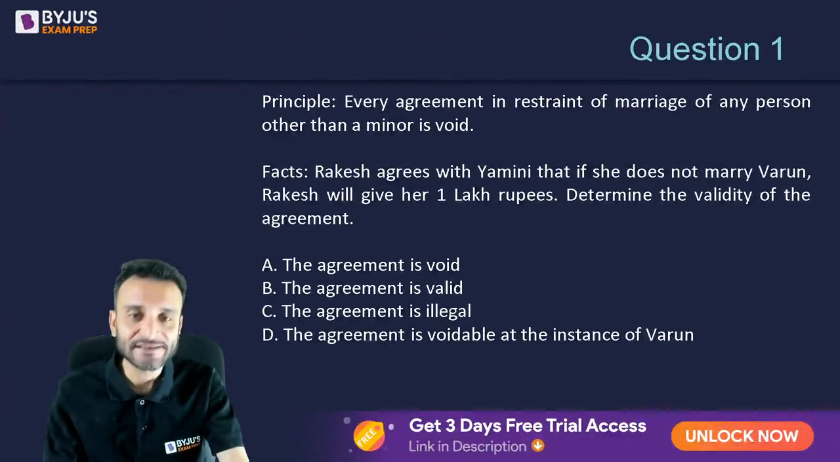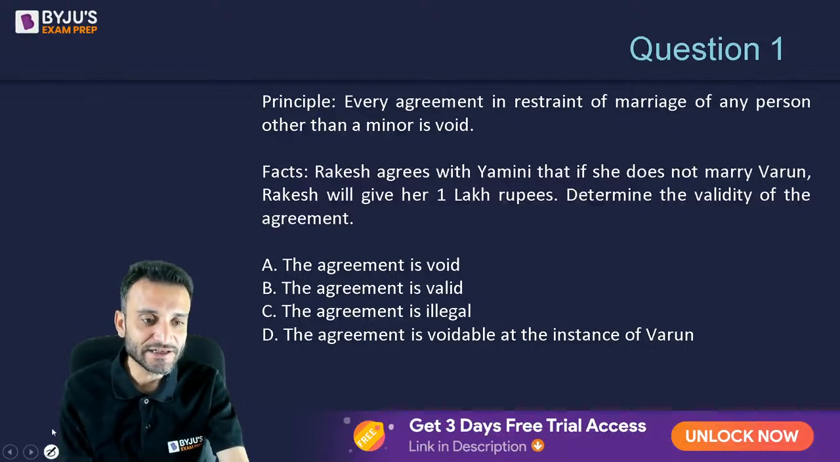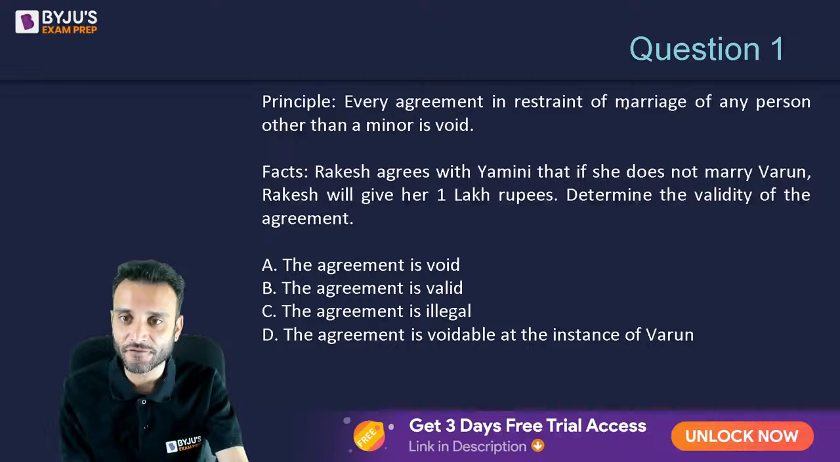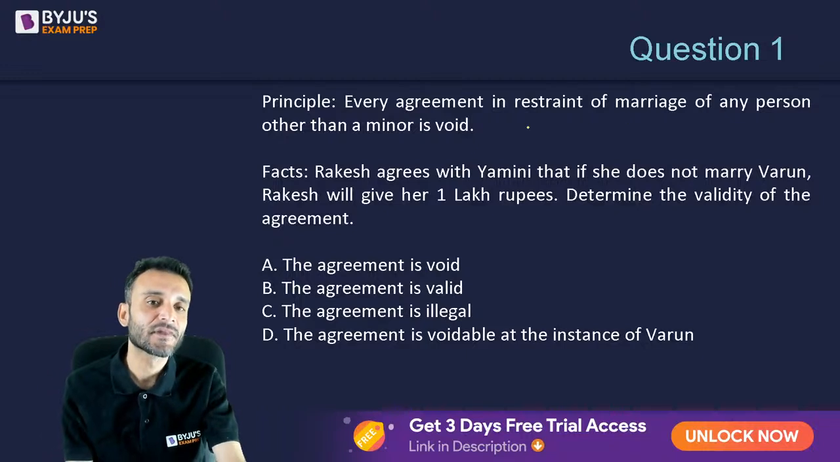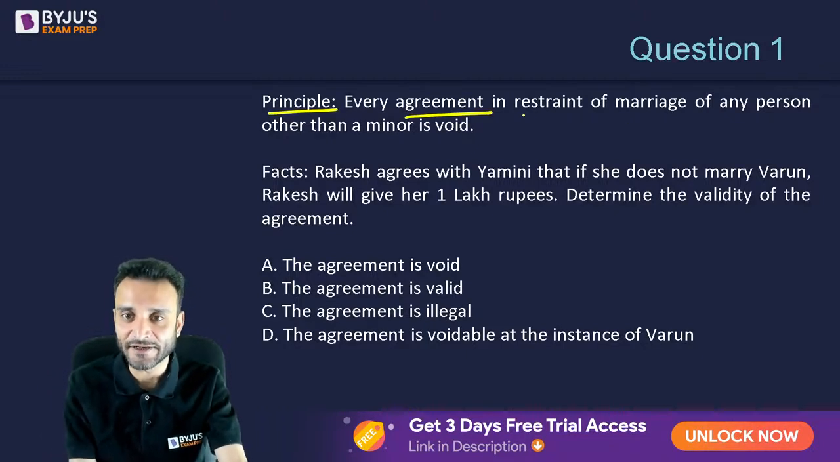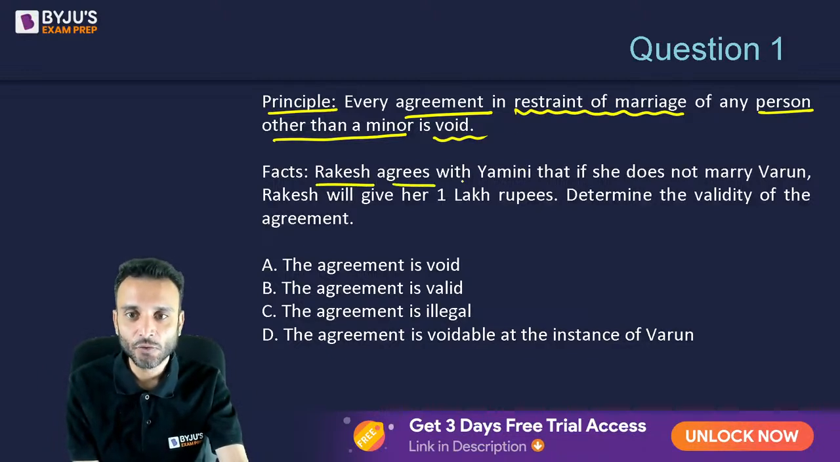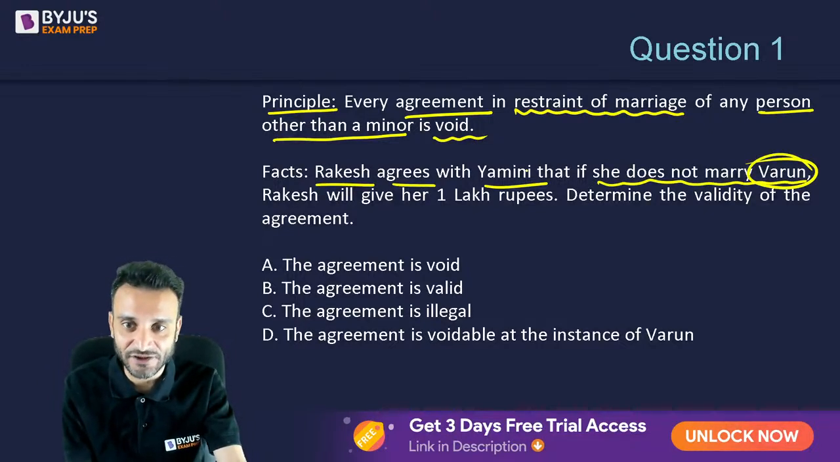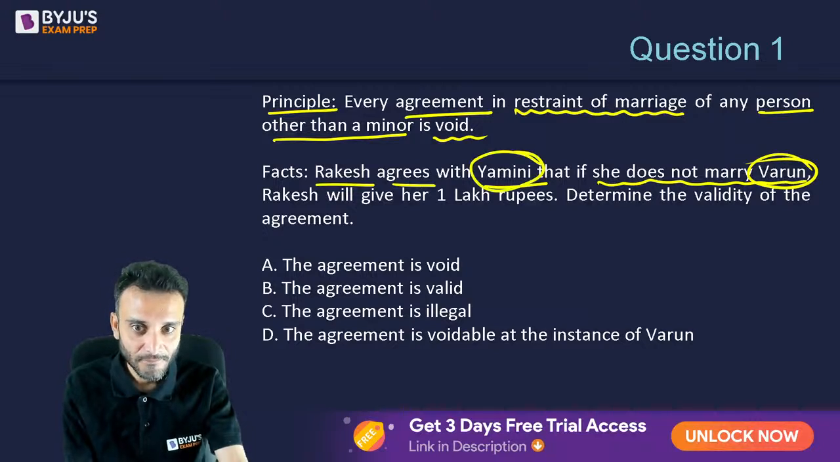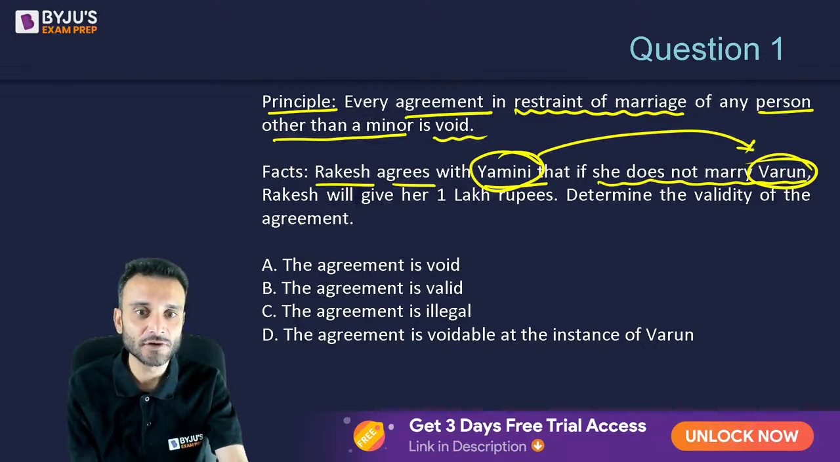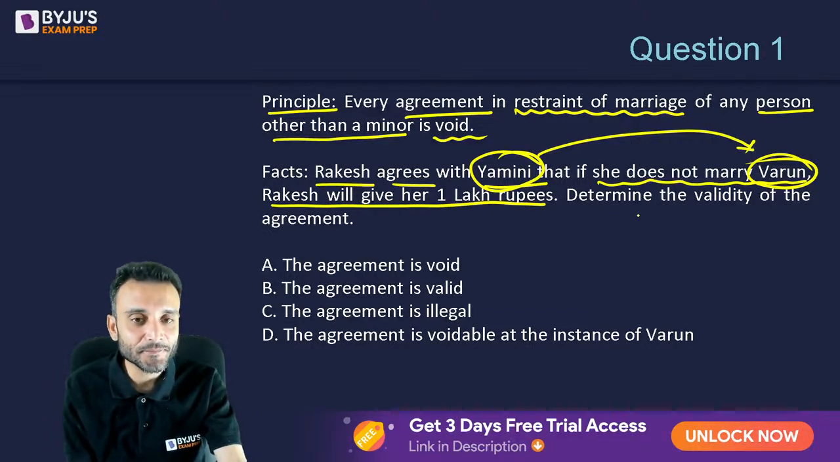The first question is up there on your screen. Read the principle very carefully, read the facts carefully, and tell me what is the correct answer. The principle says every agreement in restraint of marriage of any person other than a minor is void. Rakesh agrees with Yamini that if she does not marry Varun, Rakesh will give her 1 lakh rupees.